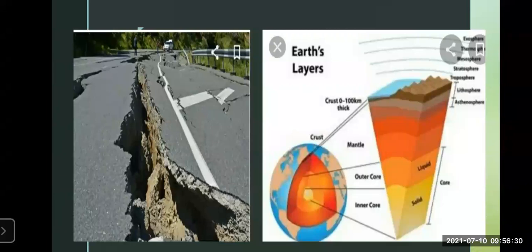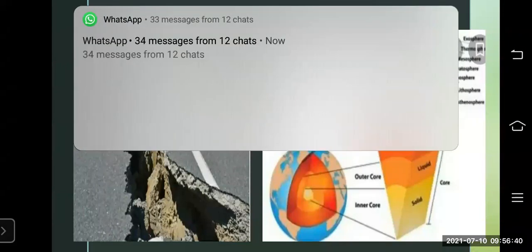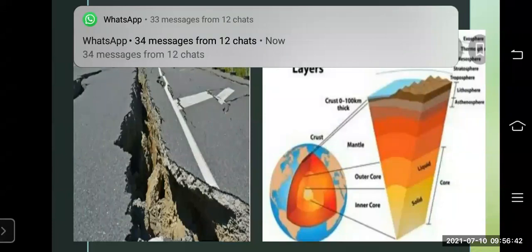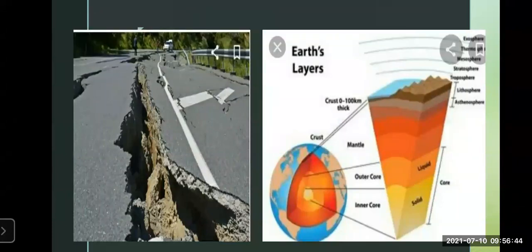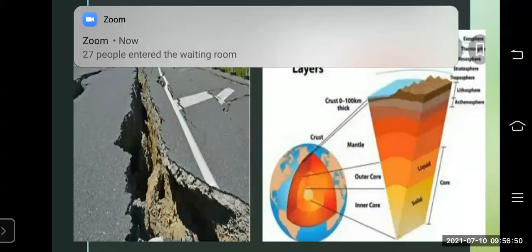These waves make the tectonic plates collide. As a result, there is trembling on the earth's surface. Now, what is the meaning of this? In one part of the slide, you can see the crack which occurred because of the earthquake attack. The road has fractured, it has cracked.